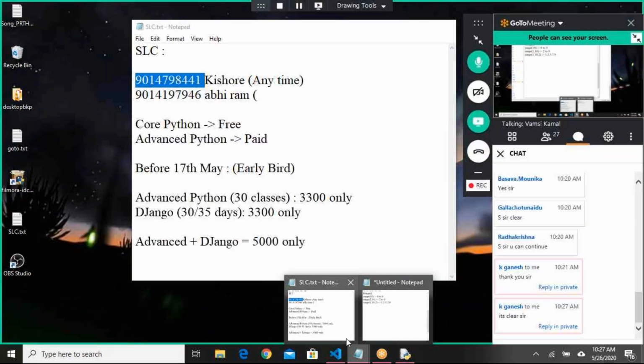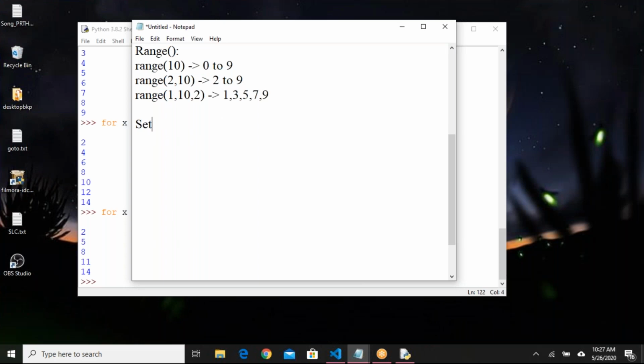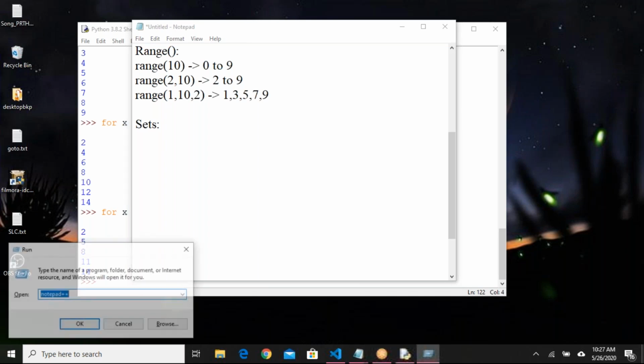Next topic in this part is sets. How many of you remember the sets topic in your mathematics? You remember the sets? Like this, we used to have some diagrams.